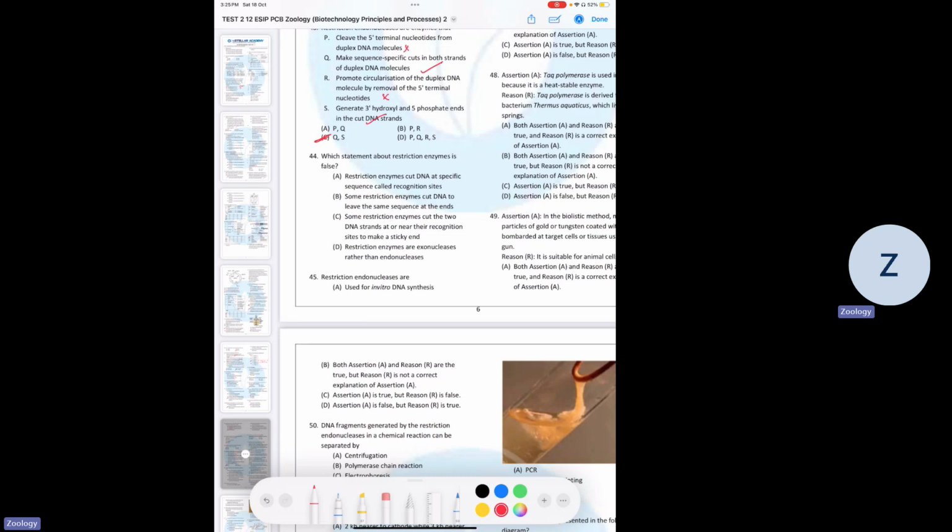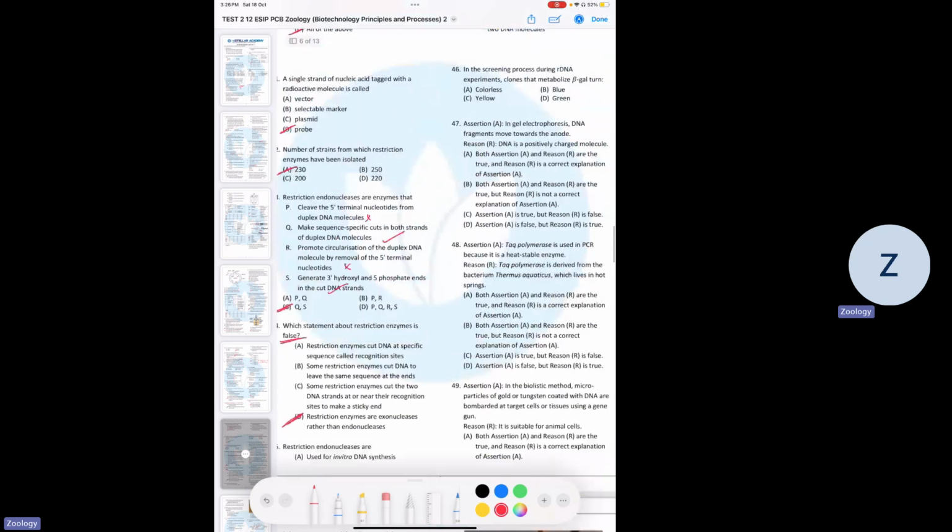44th, restriction enzymes cut DNA at specific sequence. Some restriction enzymes cut DNA and leave the same sequence. Some restriction enzymes cut the two DNA strands near the recognition site. And recognition enzymes are exonuclease rather than endonuclease. Oh, we have to tell the false statement. So yes, D is the false statement because restriction enzymes are both exonuclease and endonuclease, not just exonuclease. I mean, 45th, restriction endonucleases are what?